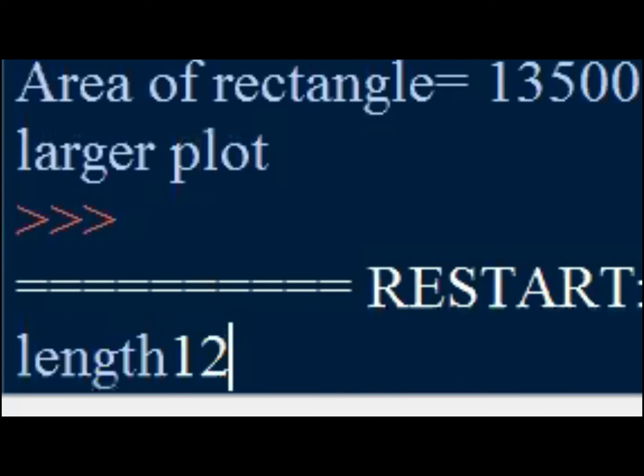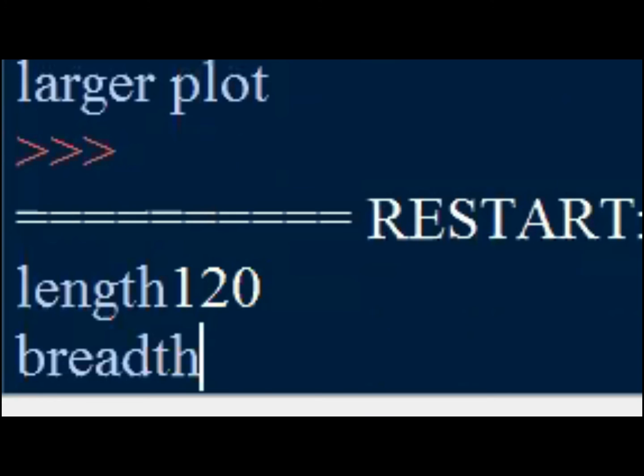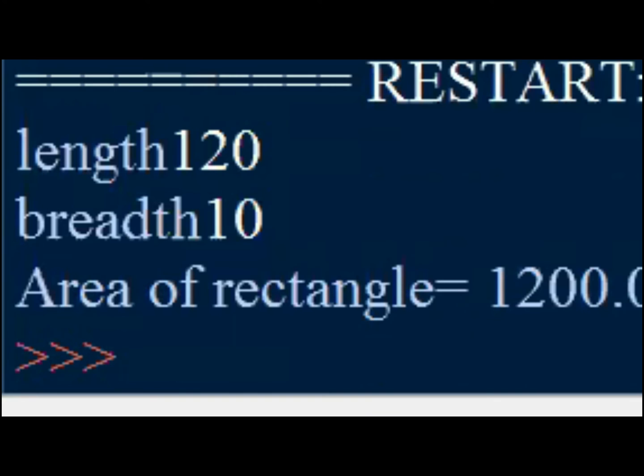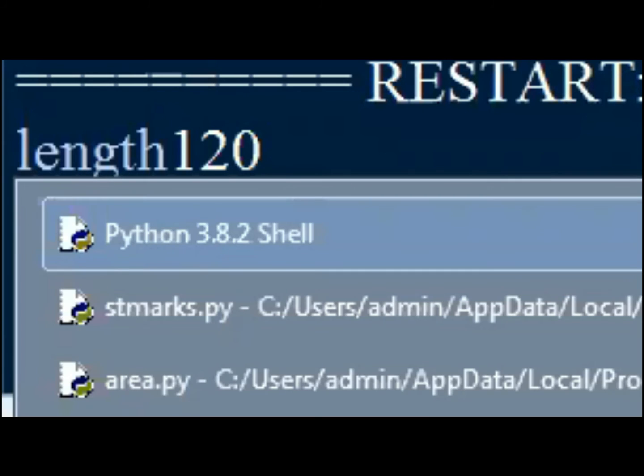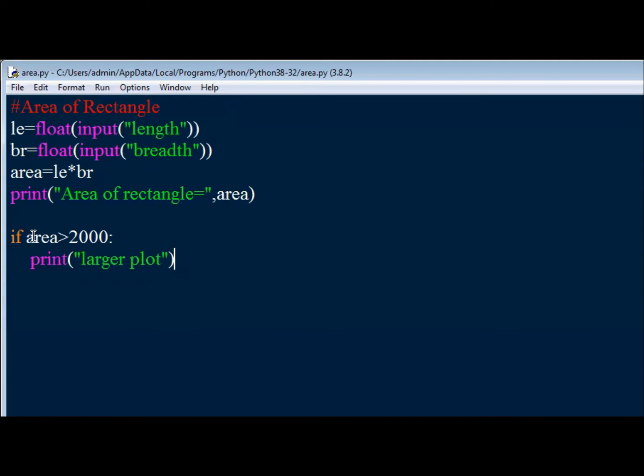Now 120 into 10, 1200, but it did not give a smaller plot. Why? Because we did not mention that in else, right? It is still executing that criteria, but 1200 is the area calculated. 1200 greater than 2000 is false. So it will not enter this construct, it just comes out of it.